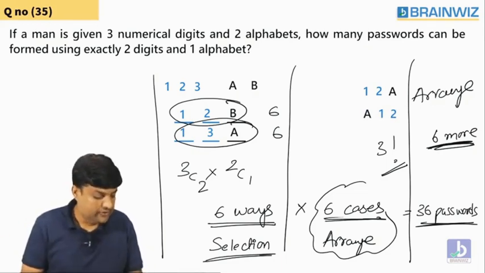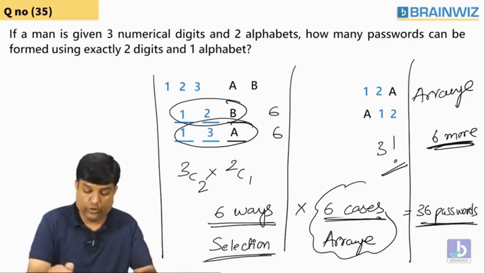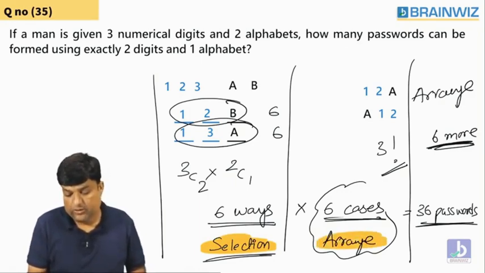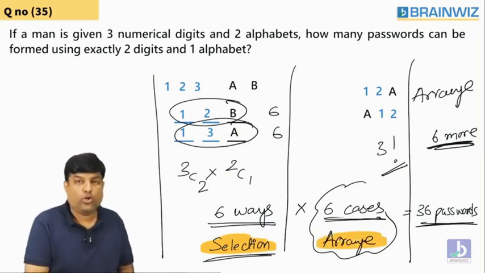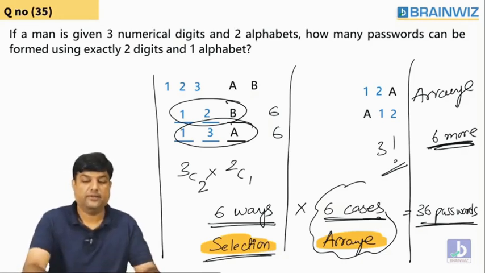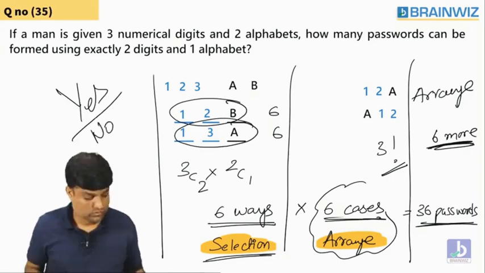Interchanging means arrangements. Are you understanding, guys? So these kinds of questions have been given where you are supposed to do selections and also arrangements. So is this permutation or combination or both? It's both, guys. I hope you all have understood. Is that clear to you? Say yes or no.